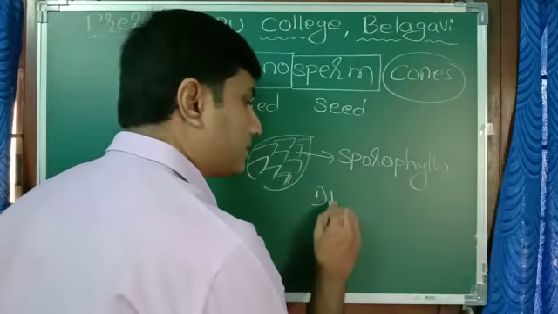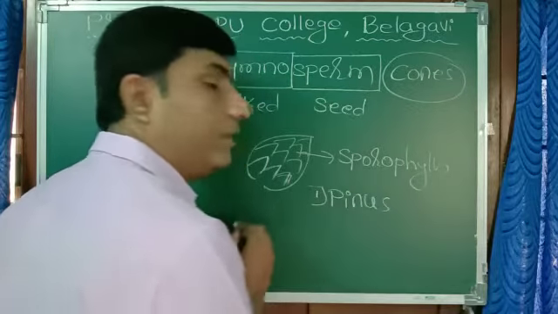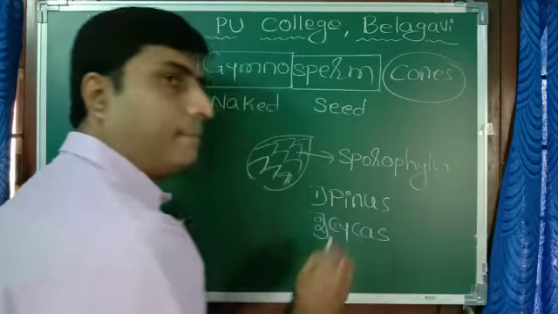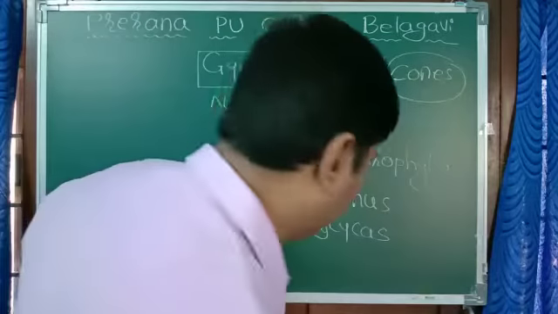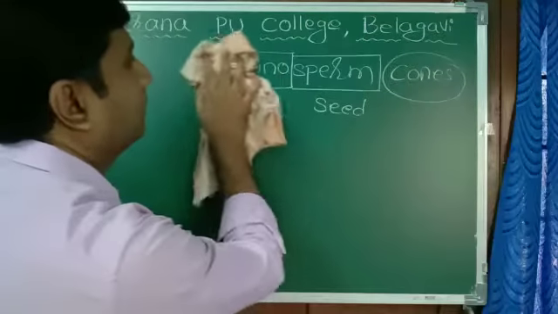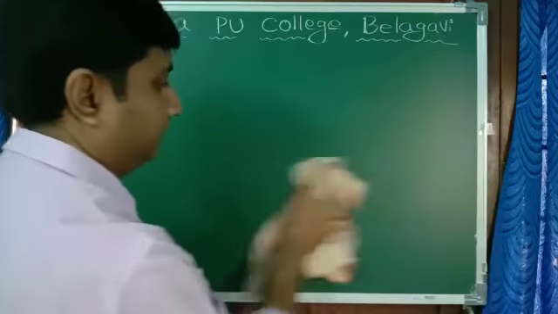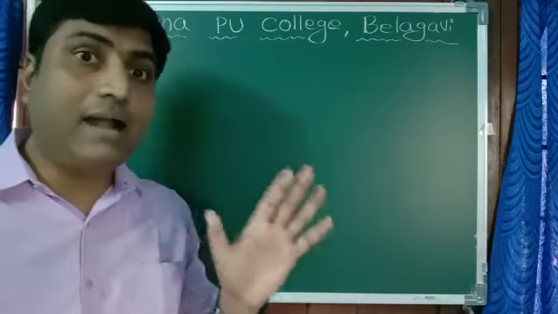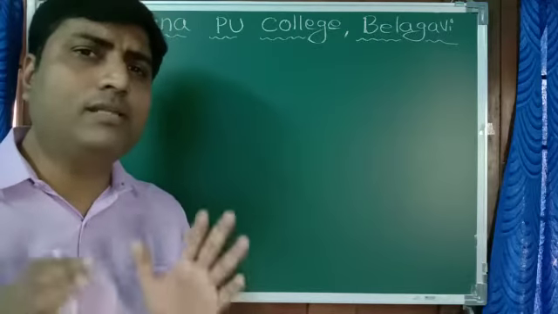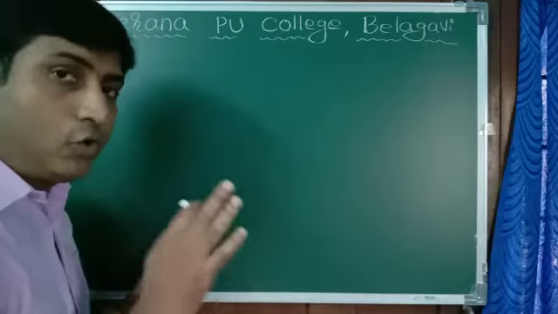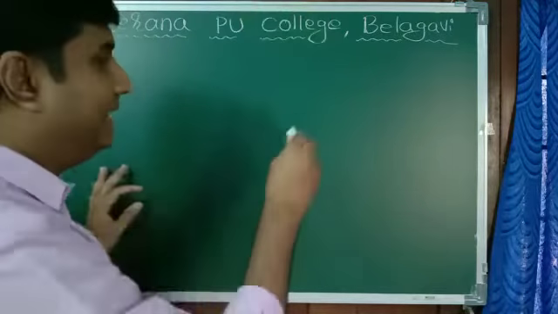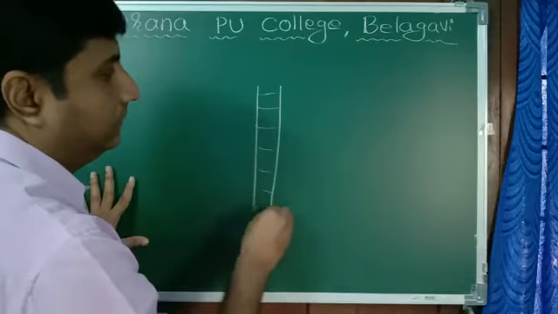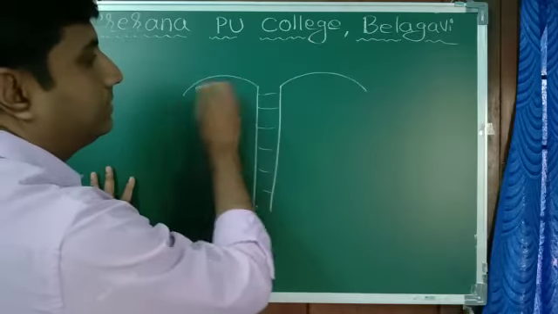The best examples for gymnosperm, I can give two examples. One is Pinus and another is Cycas. Now, you might have seen the Cycas tree in a garden, in a park, which is somewhat similar to a coconut tree. But a coconut tree is very tall. This is of a certain height, like this, and the leaves are somewhat like this.